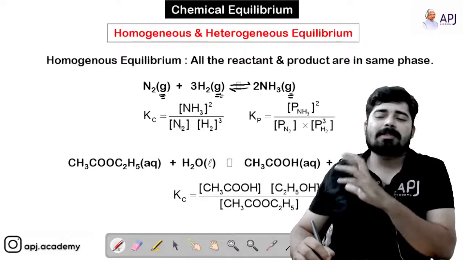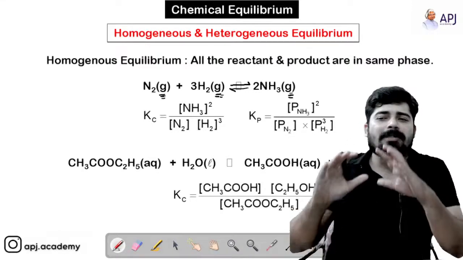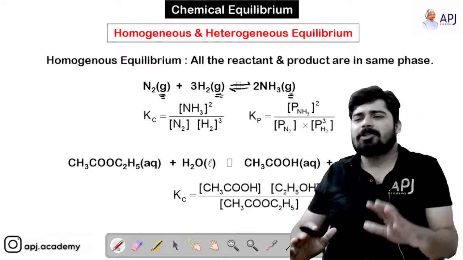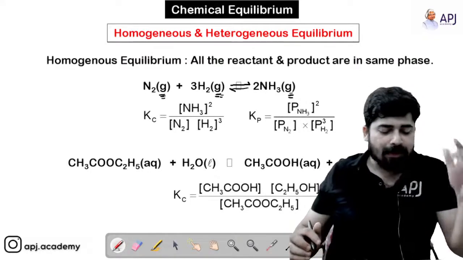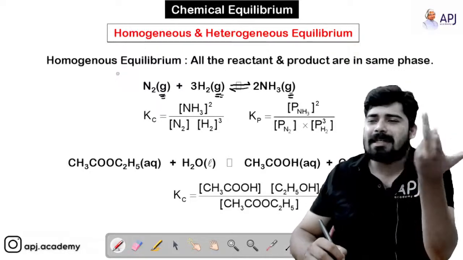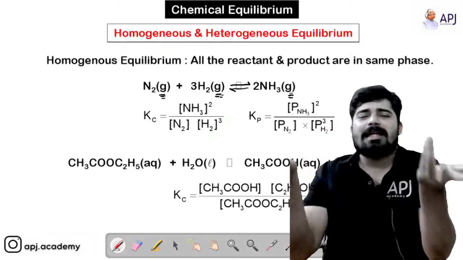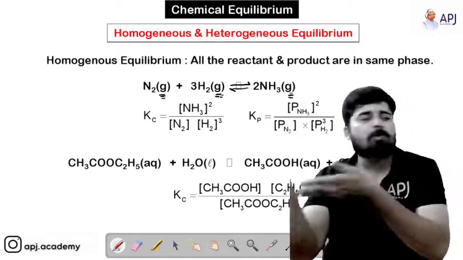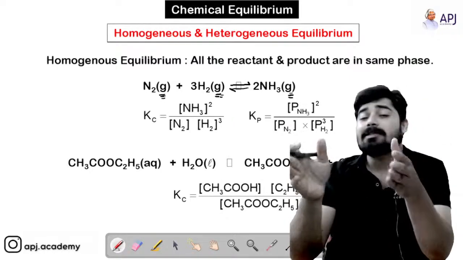Hope this is clear. If the reactants and products are in the same phase, then the equilibrium is homogeneous. What Kc and Kp are, the relationship between them, how to write Kc and how to write Kp, all these things we have discussed in the previous lesson.